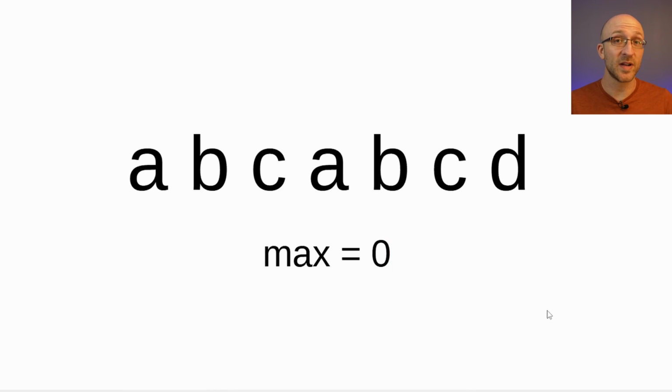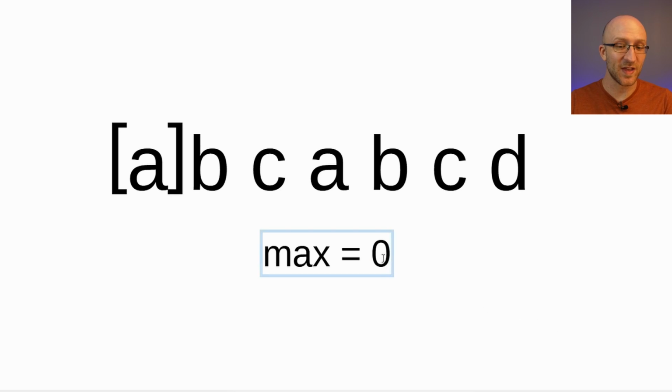That might sound a little bit confusing, so let's just walk through a quick example of what it's going to look like. What we'll do is start by looking at all the substrings of this string that start with the first letter, A. Of course, just the letter A by itself has no repeating characters. So as of right now, the maximum substring that we found that doesn't repeat any characters is of length 1. And then we say, okay, we haven't run into any repeating characters yet. Let's add the next character to our substring.